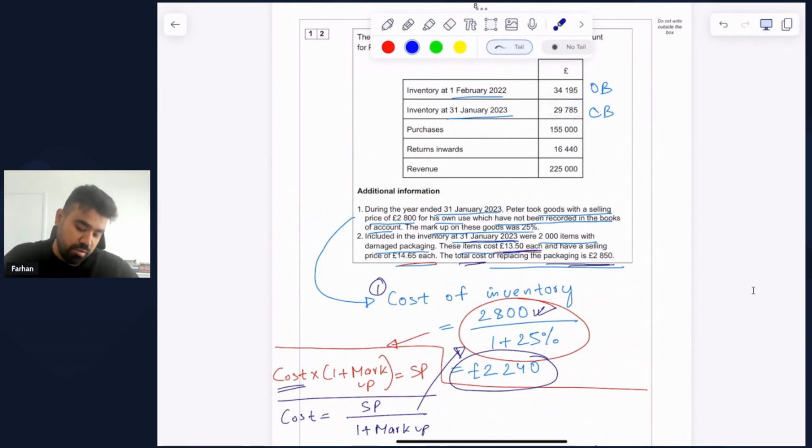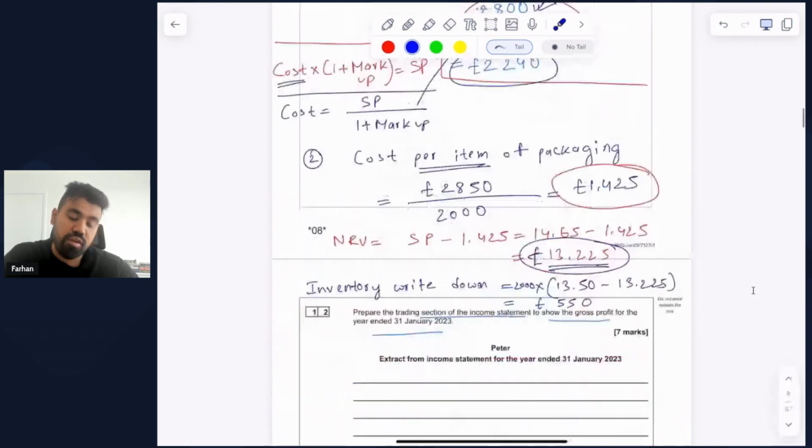However, the net realizable value is 13.225 pounds, which is lower than the cost that we have. And that means that we now have to write down our inventory. So first we find the difference by subtracting 13.225 from 13.5. And once we have that, we multiply it by 2,000 items to get the total inventory write-down value of 550 pounds.